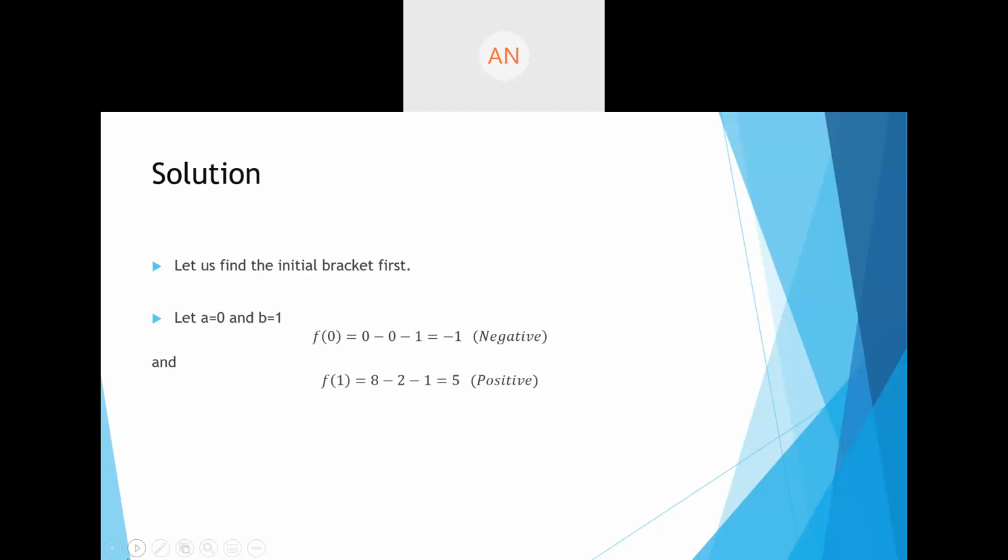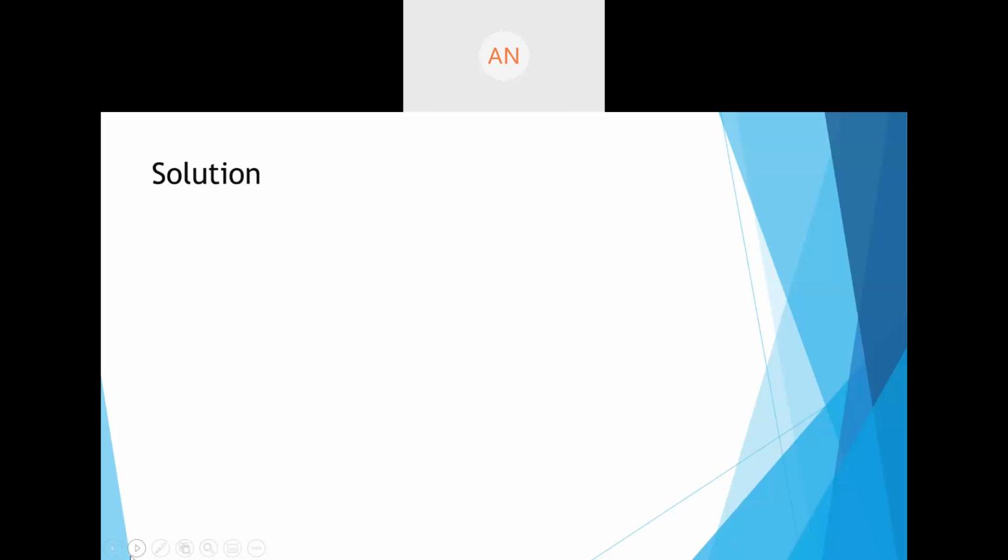So now we can use these brackets 0 and 1 and start solving the problem. There is at least one root between 0 and 1 because one is negative and one is positive. So we'll start with iteration 1. To find the value of x1, I'll say x1 = (b f(a) - a f(b)) / (f(a) - f(b)). That will give you the value 1/6. So 1/6 is your first approximation.